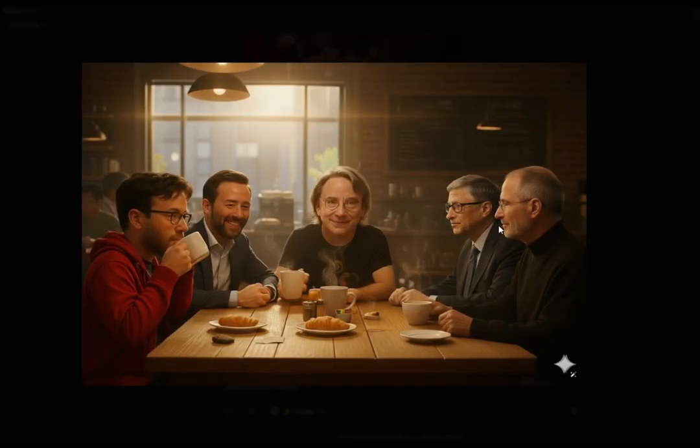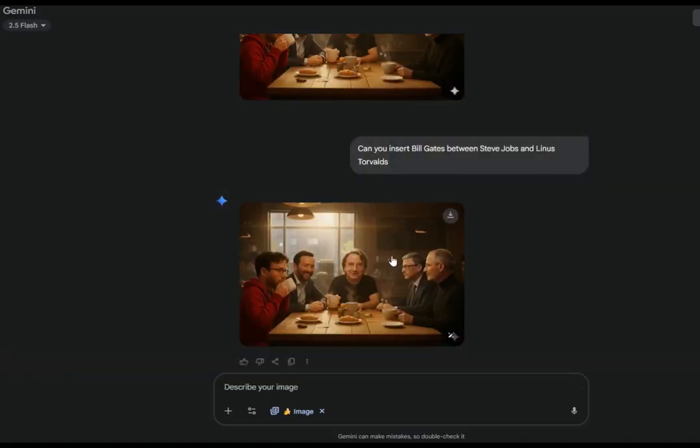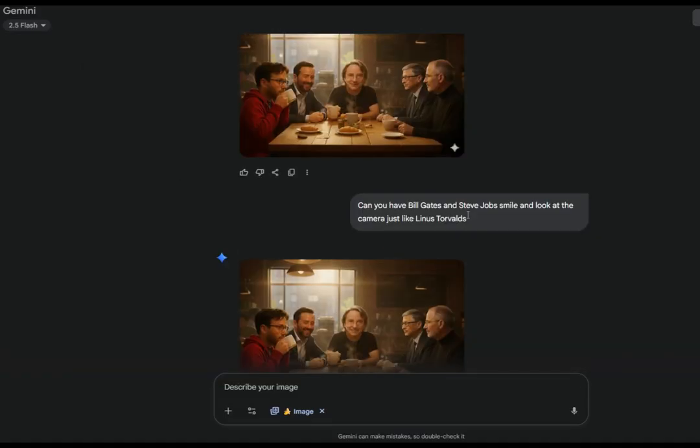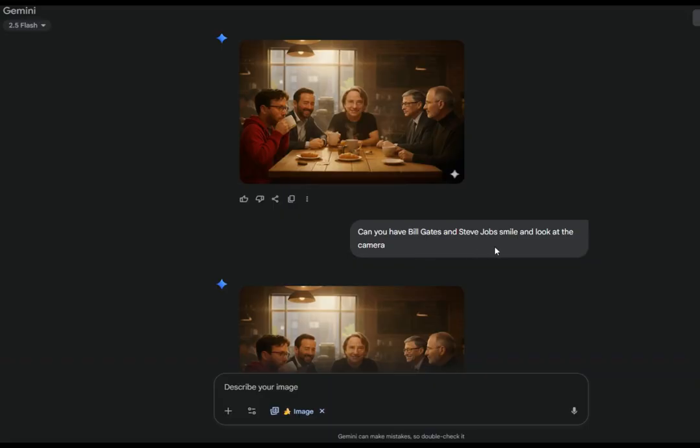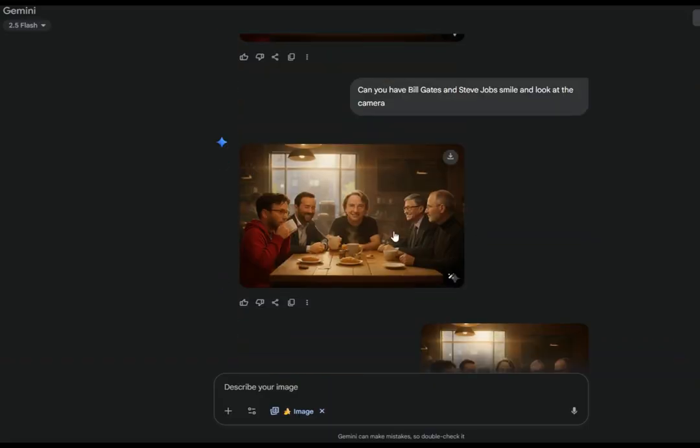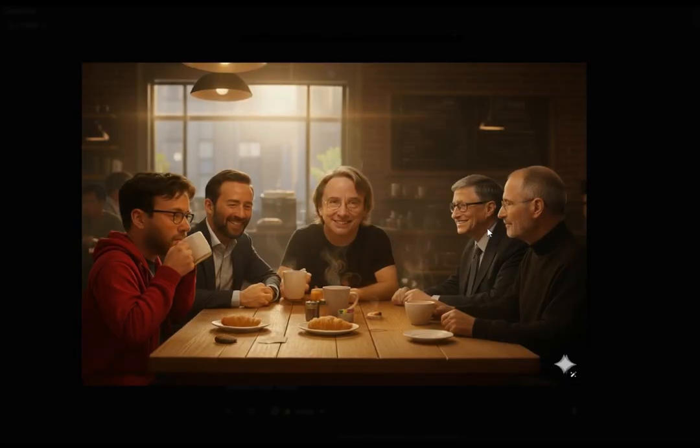So now we really have Bill Gates and Steve Jobs sitting there and looking very grim, by the way. DHH is still laughing, and Linus Torvalds has got a smile on his face. Then I said, can you have Bill Gates and Steve Jobs smile and look at the camera just like Linus Torvalds? What it did is that it made Linus Torvalds smile even more, but kept Bill Gates and Steve Jobs not smiling. Didn't want that. So I said, can you have Bill Gates and Steve Jobs smile and look at the camera? What we got was Bill Gates smiling. Steve Jobs was still not there.